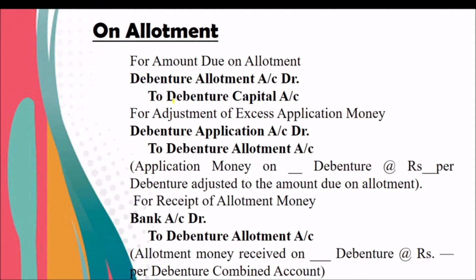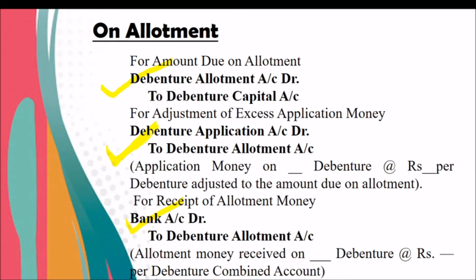At the time of allotment, the due entry is debenture allotment account debit to debenture capital. When we receive the amount, bank account debit to debenture allotment.